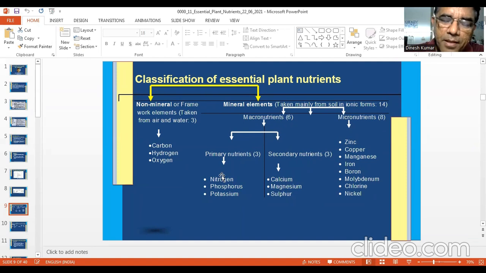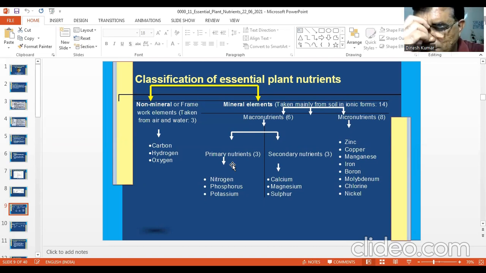But there is another purpose also for calling them primary nutrients, because they are mostly in commercial fertilizer. Farmers also give them primary importance, and they are usually deficient in soils: nitrogen, phosphorus, sulfur. So therefore, they are of prime importance.